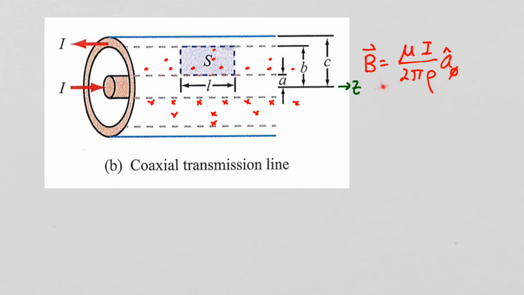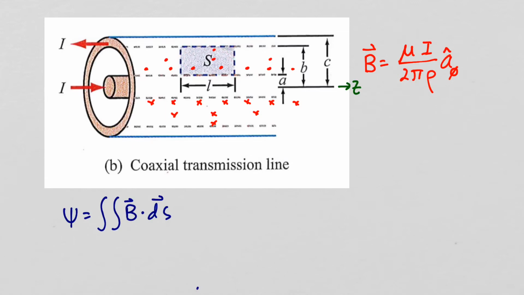Our magnetic flux density field will be coming out of the page above the center conductor and into the page below the center conductor. We'll find the inductance of a segment of length L and divide by that length L to get the inductance per unit length. Since the flux coming out of the page above the center conductor is the same flux going into the page below the center conductor, we just have to find the flux through this surface S here.